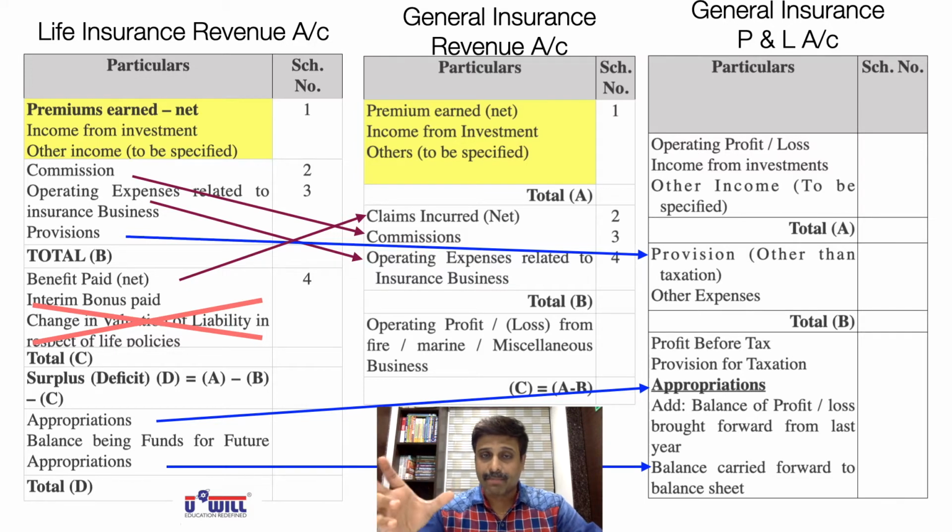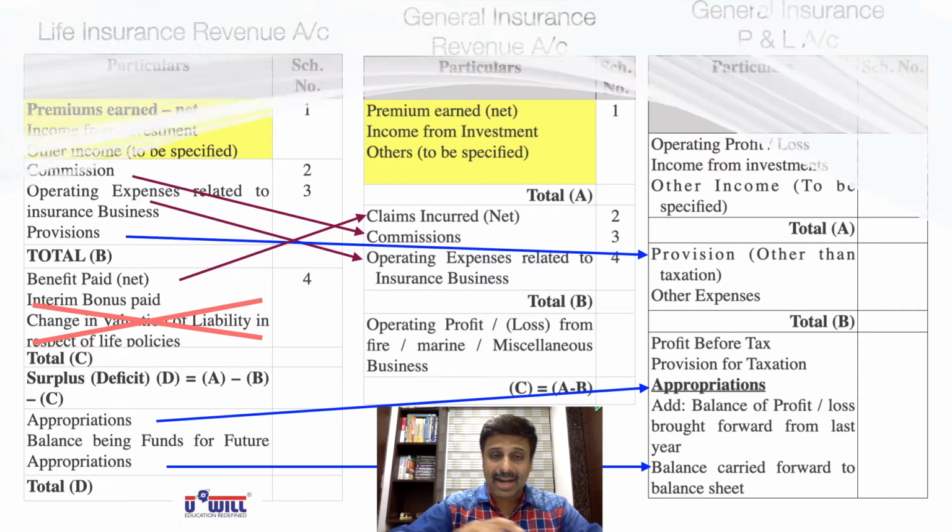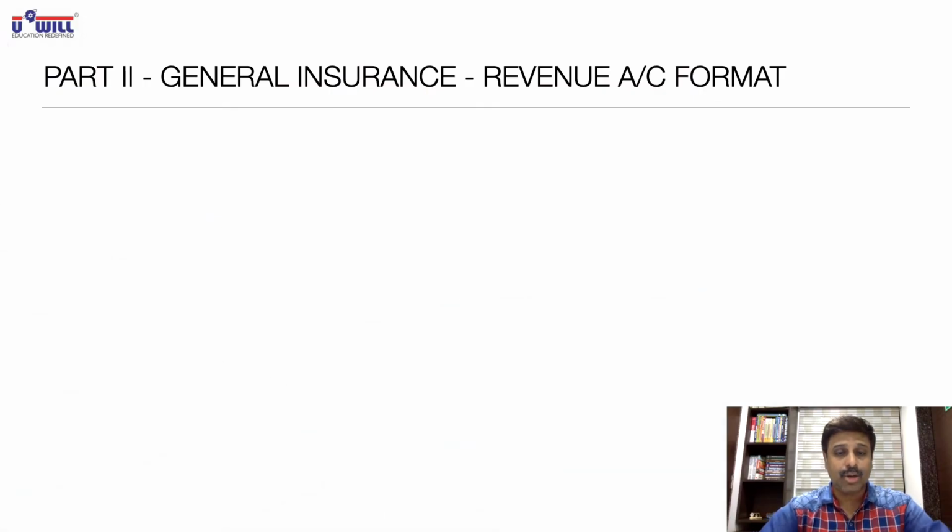Now the second part of the general insurance revenue account. Life insurance third part, claims, we bring it in the second part. Commission and operating expenses remain as they are. And provisions and appropriations from the life insurance company's revenue account go to the general insurance profit and loss account. Now let us see the formats in detail. Give this heading in your notebook.